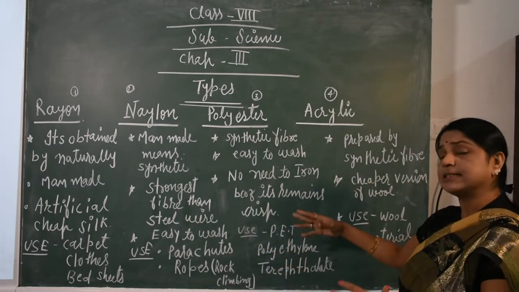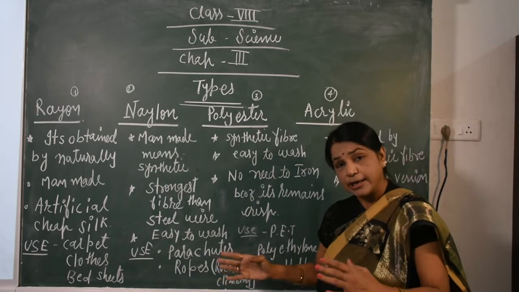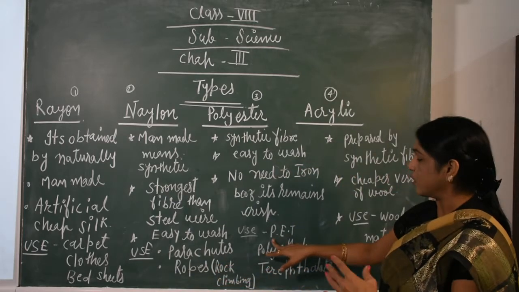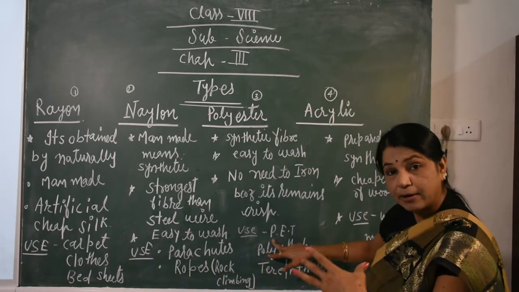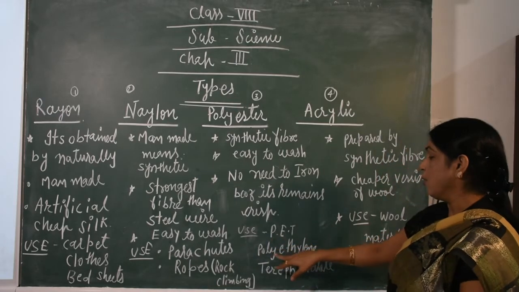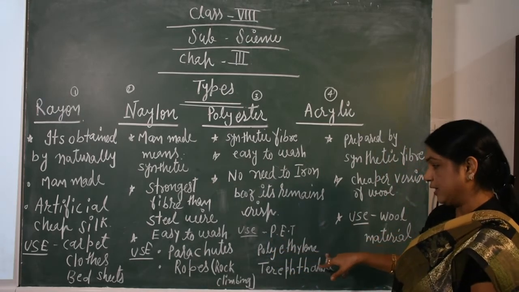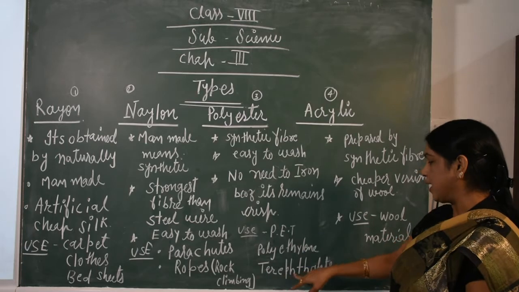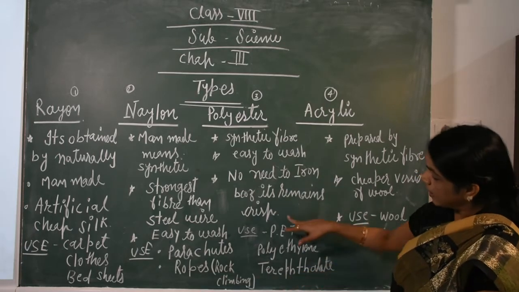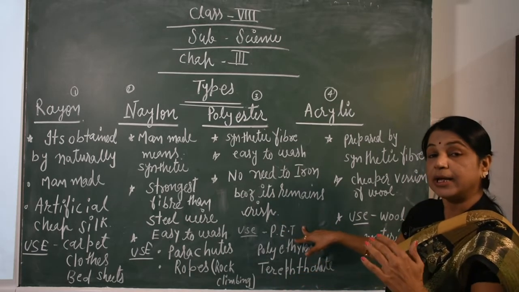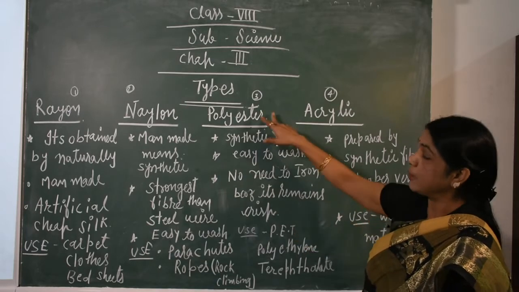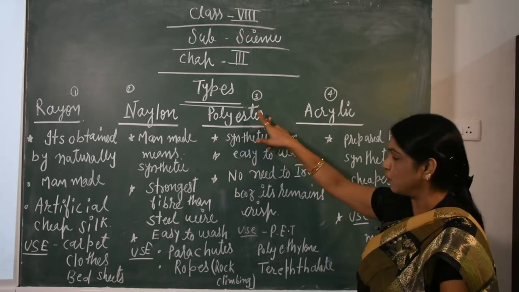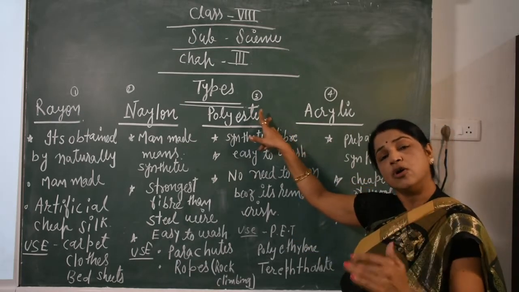Now further its use: PET. It includes various types of terylene also, and especially various types of fabric prepared from PET. Poly, E for ethylene and T for terephthalate: polyethylene terephthalate is the full form of PET, and this PET polyester is useful in various types of objects.